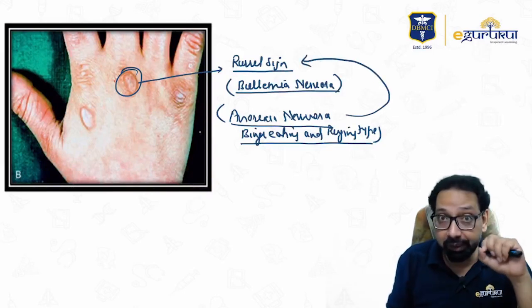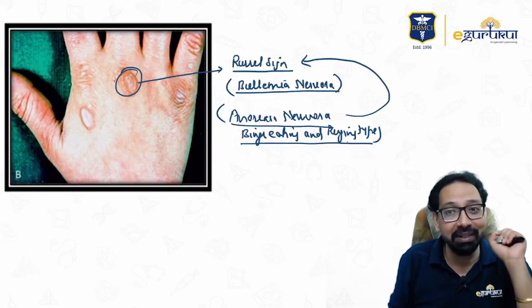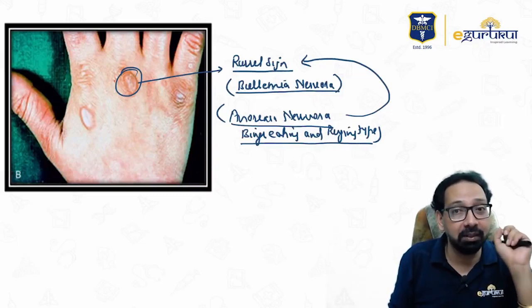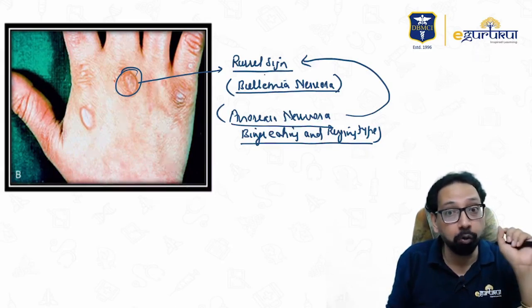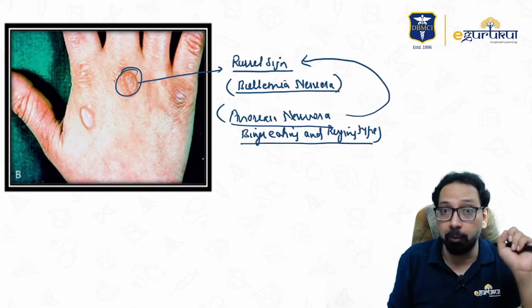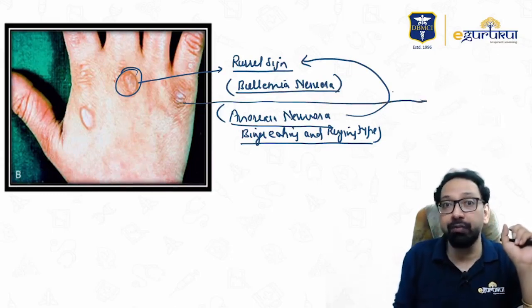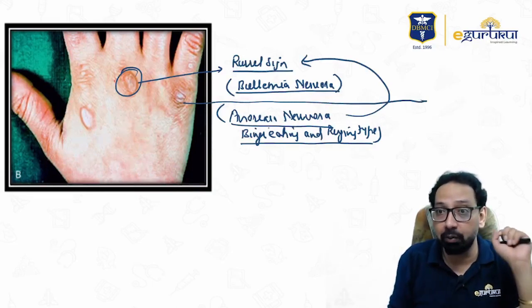So in that case, the patient may show Russell sign. Okay, so the question is asked: Russell sign is present in option A, bulimia nervosa, option B, anorexia nervosa, binge eating purging type. Yes, the best answer would be bulimia nervosa. But if option C, both of the above, is given, the answer would be both of the above. One very important key point: how to differentiate between bulimia nervosa and anorexia nervosa?